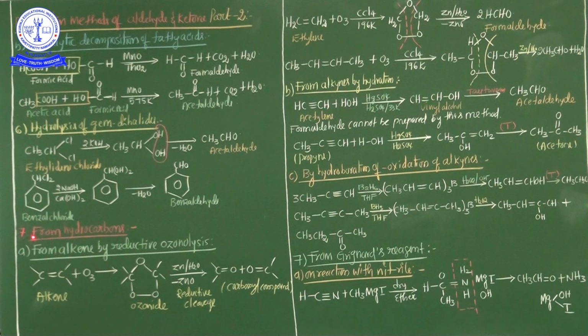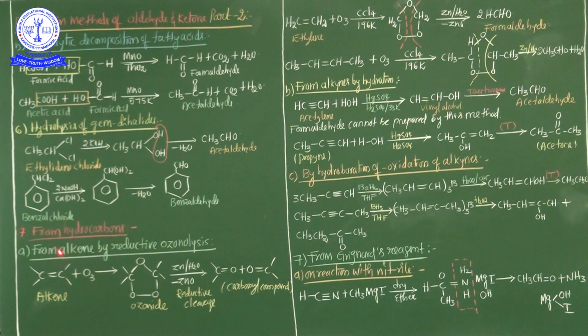So this is the most important preparation method of aldehydes and ketones. Put a star mark on the 7th preparation method. From hydrocarbon, the first one is from alkene by reductive ozonolysis, an important one. Here alkenes are involved in the ozonolysis process to easily prepare either aldehyde or ketone.